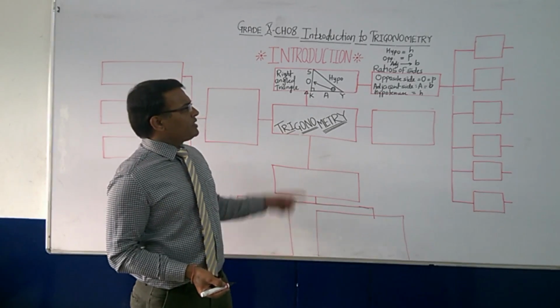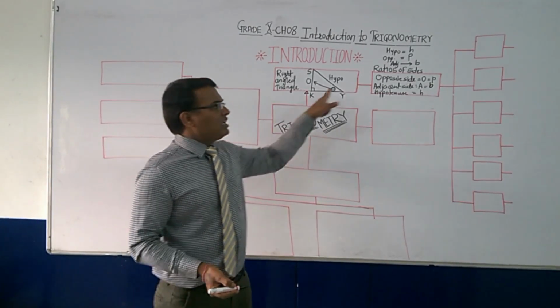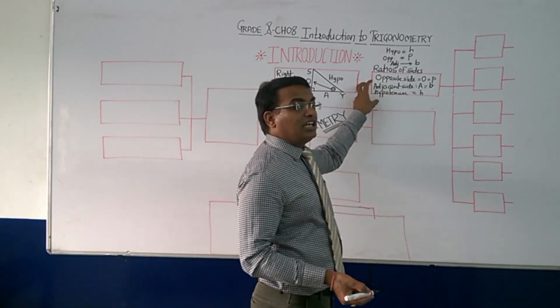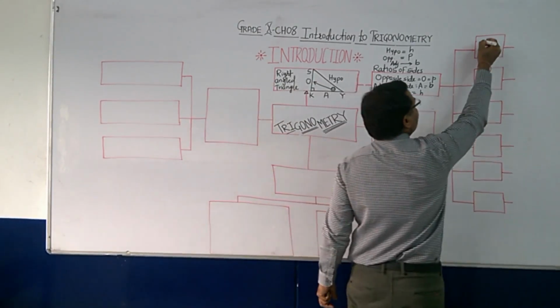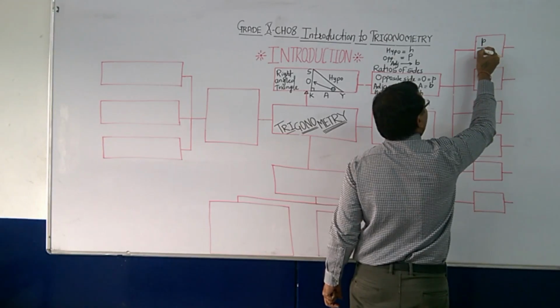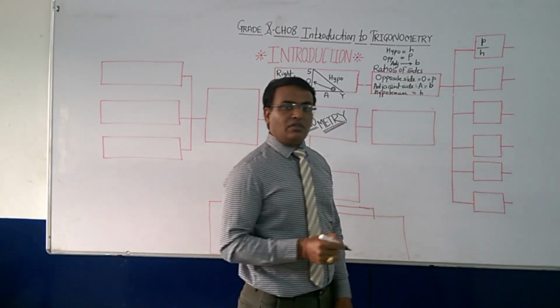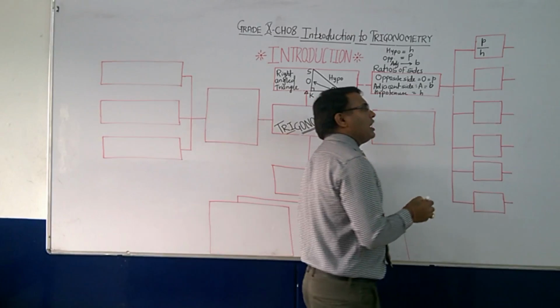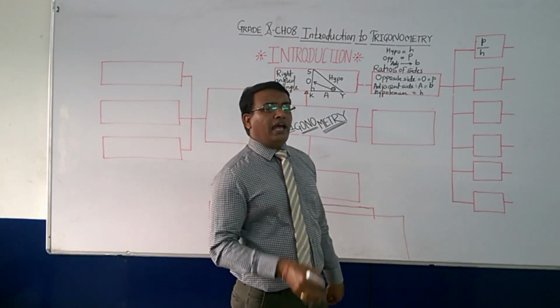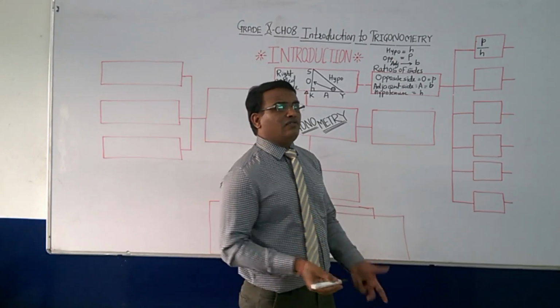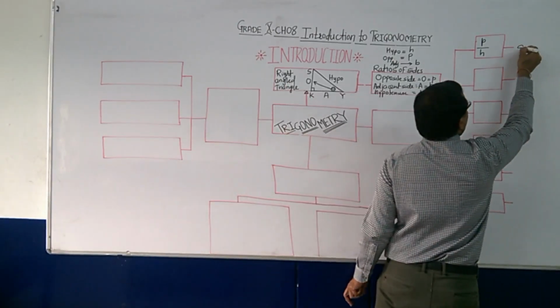You know the right angle triangle, you know ratios, so we will take the ratios of their sides. The first ratio we will take is perpendicular upon h. This ratio, perpendicular upon h, is itself known as sine.